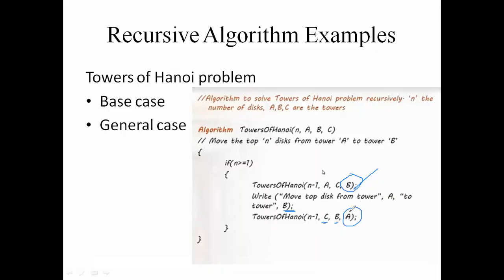In this way, you have to write the solution for this algorithm: first A to C by using B as mediator, then move A to B one disk at a time, then move C to B by using A as mediator.